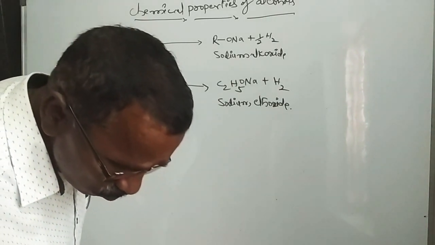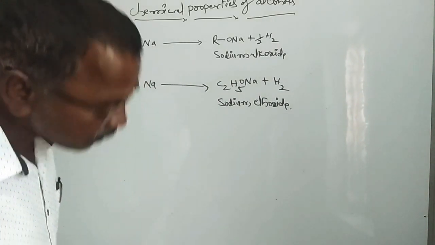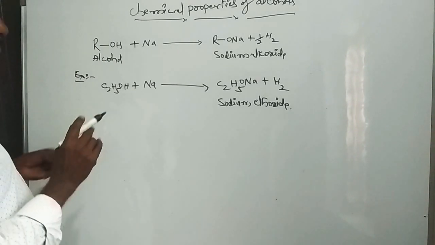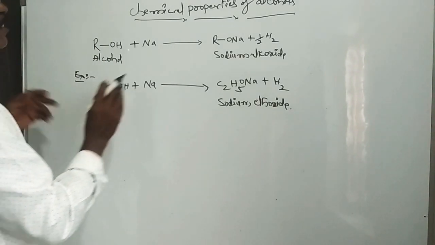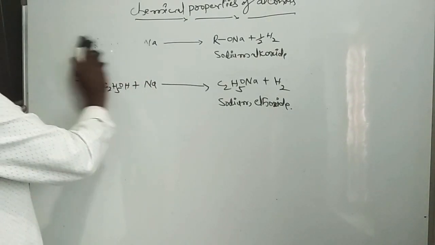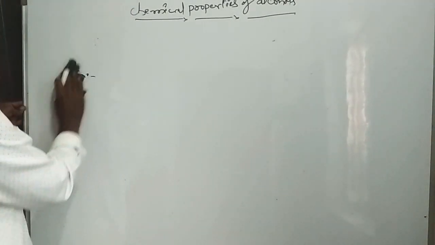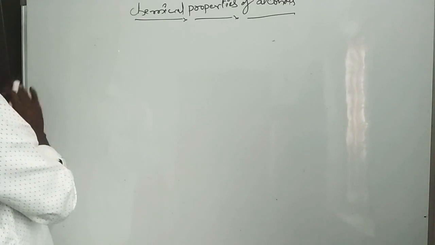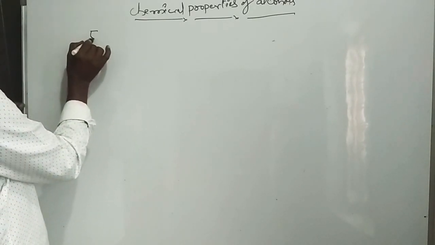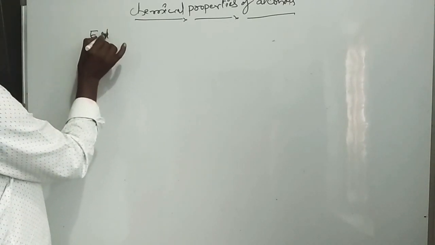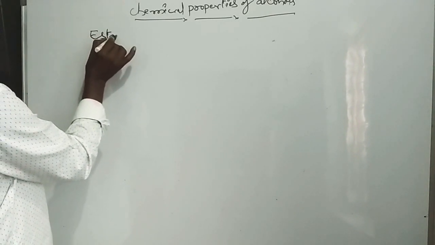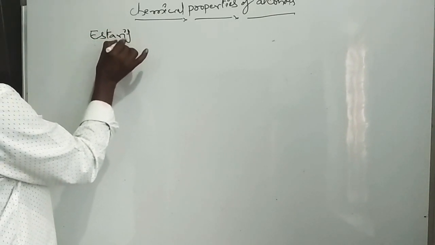Now we discuss another reaction, that is esterification.